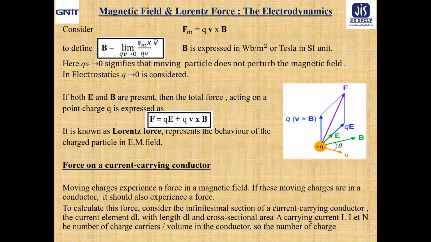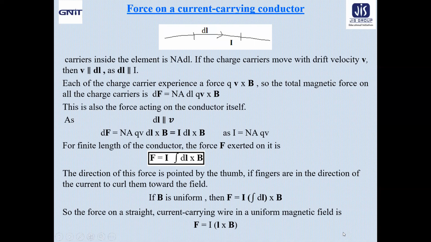Let n be the number of charge carriers per unit volume in the conductor. So, the total number of charge carriers inside the element will be nAdl. This is the current carrying conductor we are talking about. dl is a small element of length through which current I is moving.